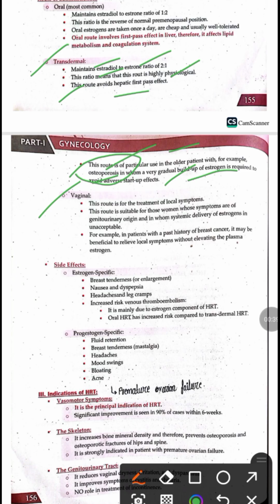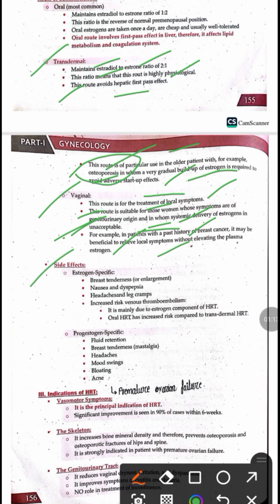And the third one is the vaginal route. It is a local route, and it is used for the treatment of local symptoms. This route is suitable for women whose symptoms are of genital origin, and in those ladies the systemic route is contraindicated. For example, in a patient who has a past history of breast cancer, we cannot give HRT by a systemic route. Therefore, we give it locally for the control of the local symptoms.